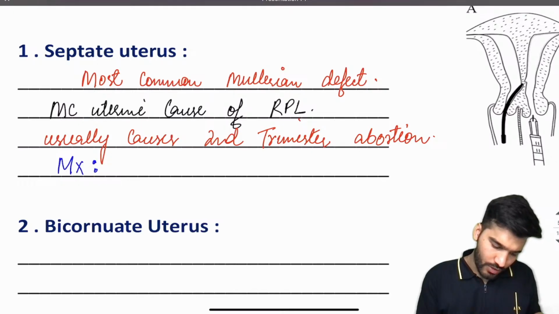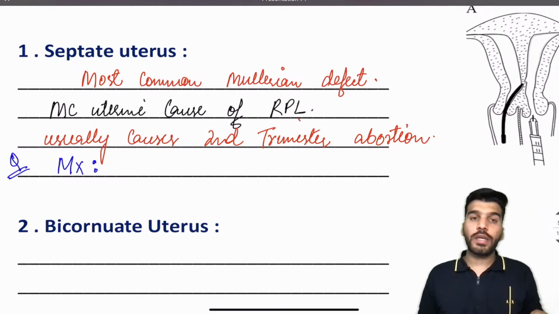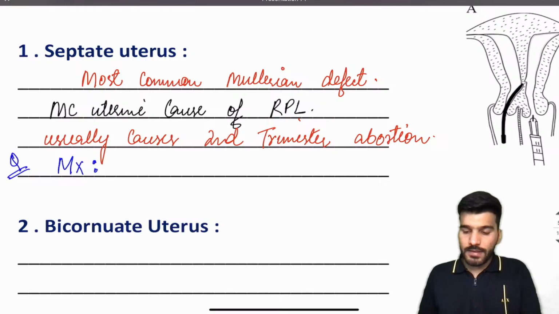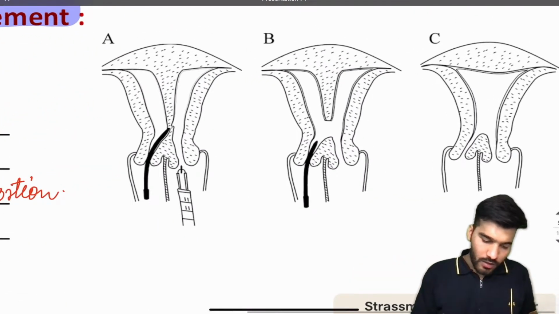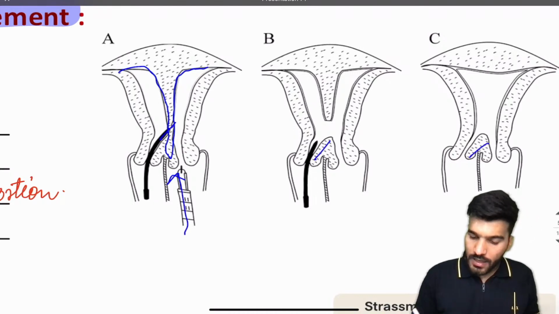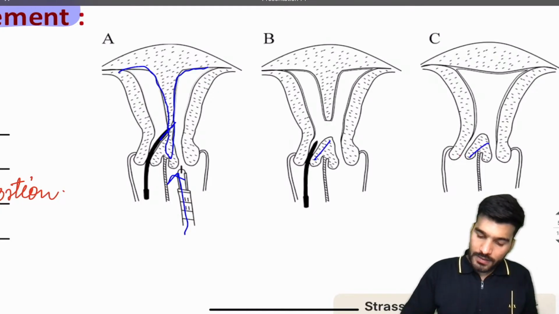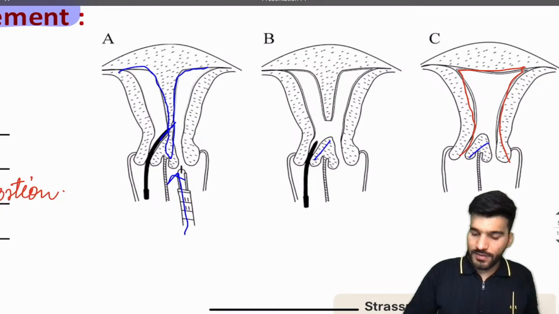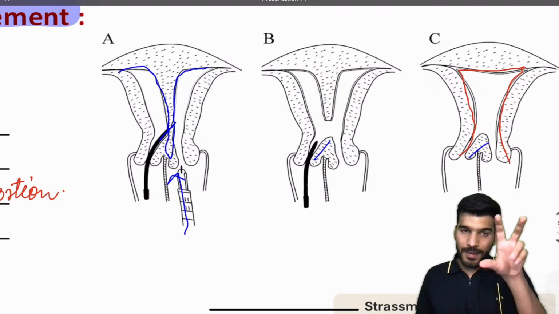And if the question is asked, what is the management for the septate uterus? This is a septate uterus, there is a septa in between, and we go hysteroscopically and resect this septa. This is called hysteroscopic resection. A normal uterus will be made by resecting this part.